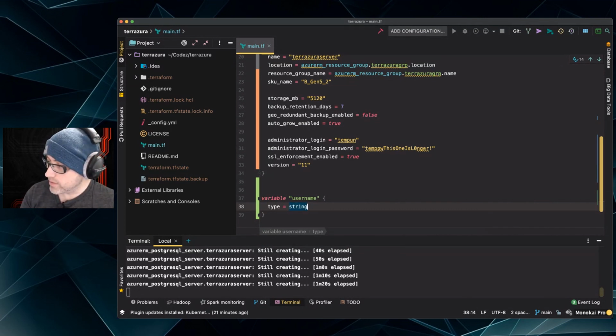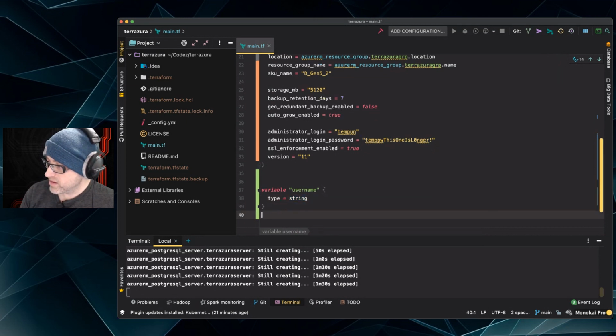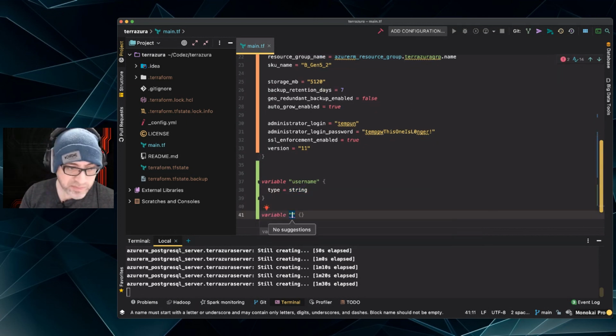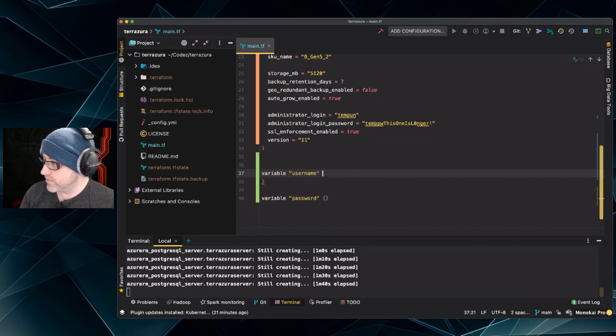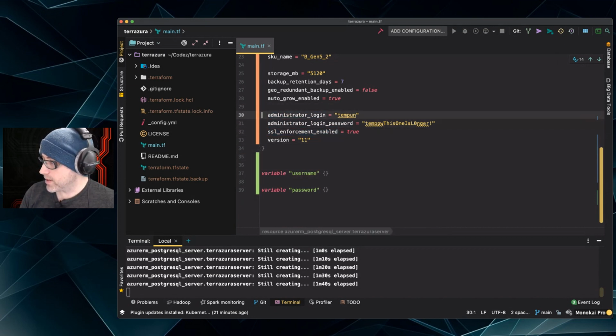I don't need to do that. I need to do string. And then variable password. And really, I don't need to put the type. It's going to default to string. So since it's defaulted, let's clean it up. Let's just do this. Then I'm going to come back up here.